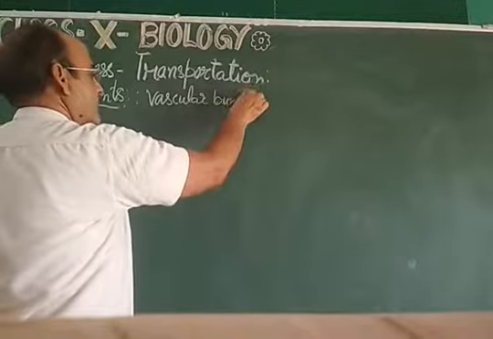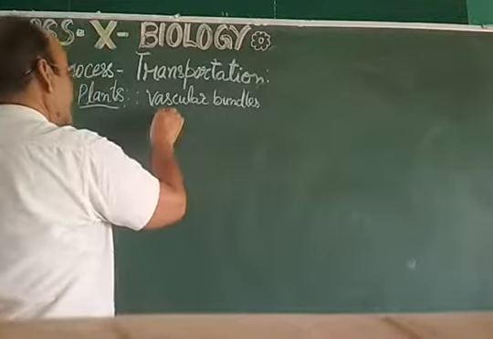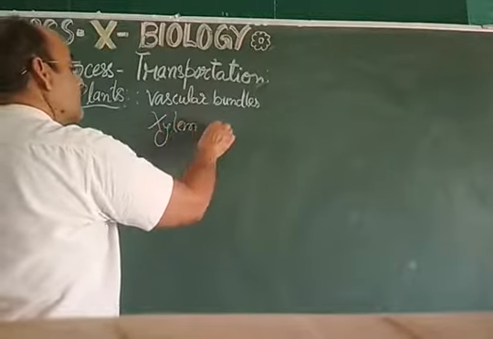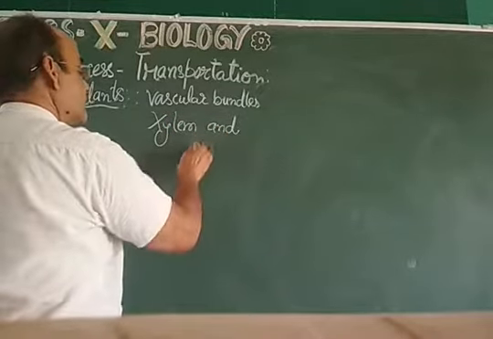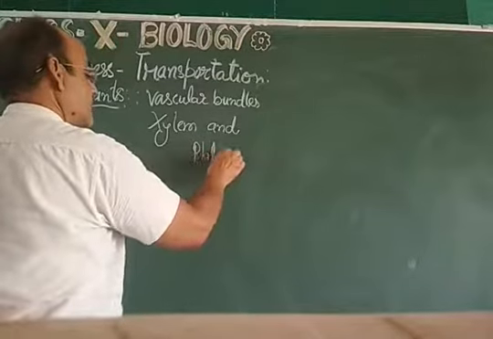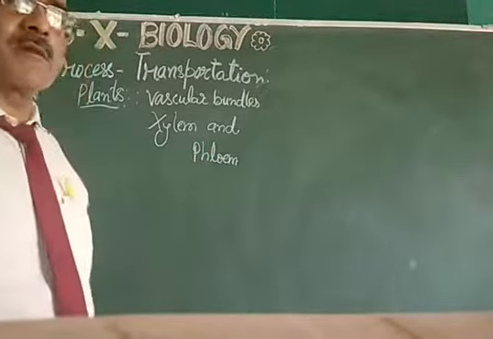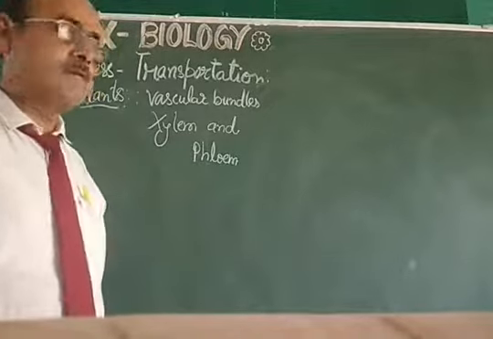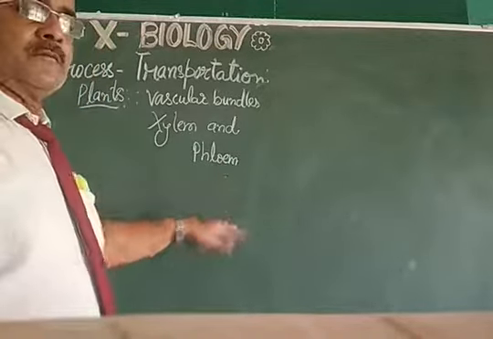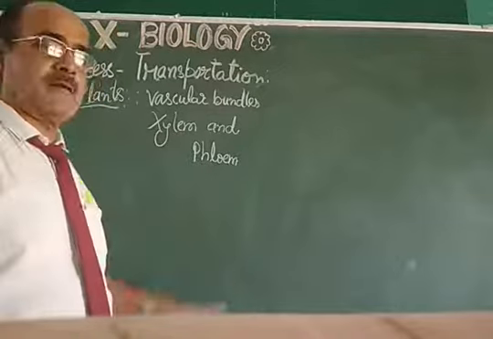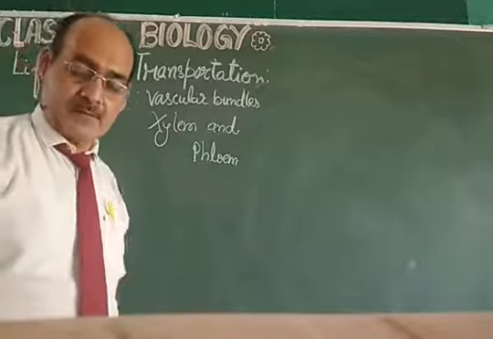These vascular bundles are xylem and phloem, and they facilitate the transportation of water, transportation of minerals, translocation of food, and the process of transpiration takes place by these vascular bundles found in the plant body.